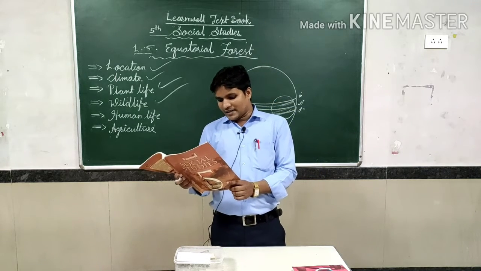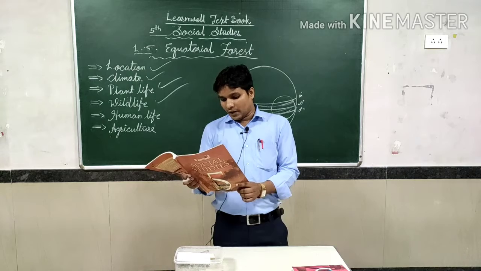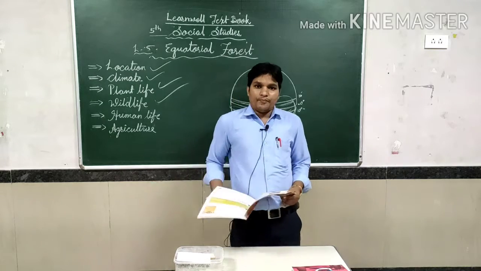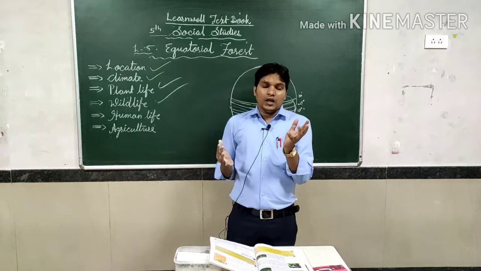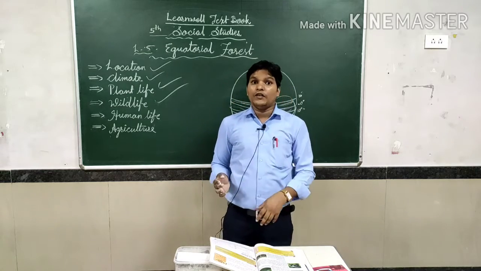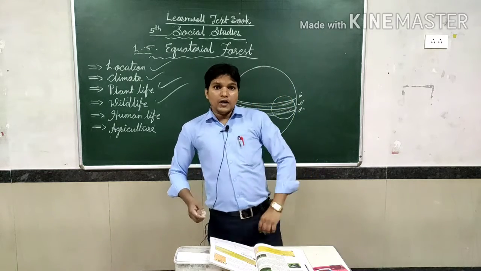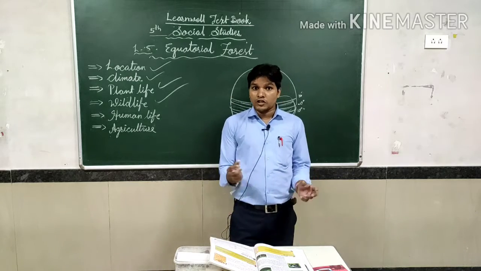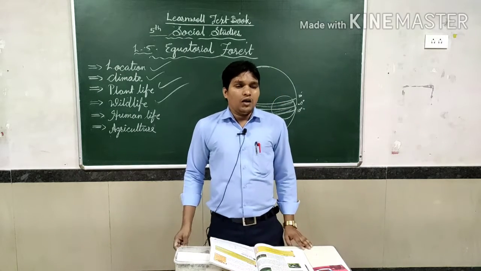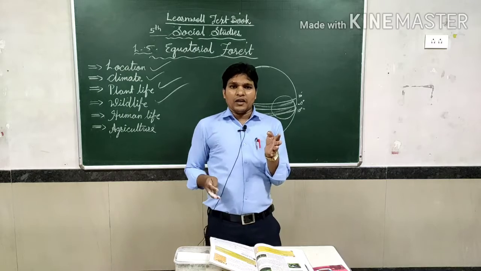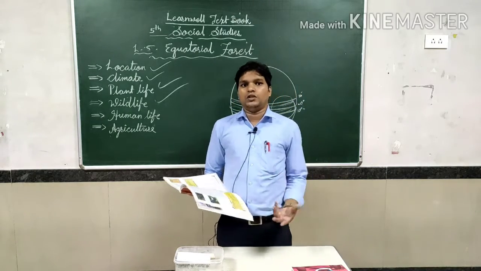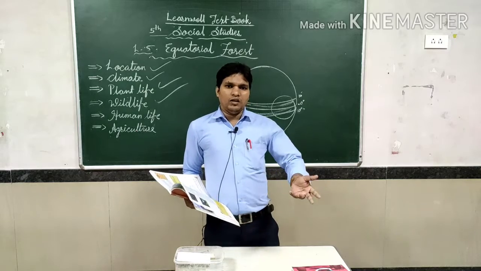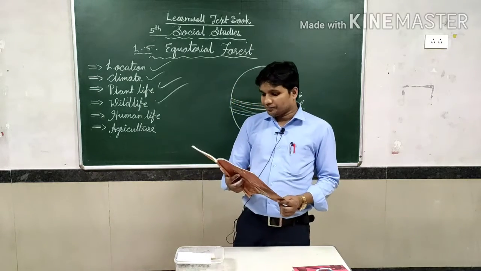In the Indonesian islands, Sumatra is populated by the Javanese and the Kubus. Java, Sumatra, Bali: these are the different islands of Indonesia. In this region, different types of tribal people live, and very few people live there. There might be different problems there caused by insects or animals, etc.